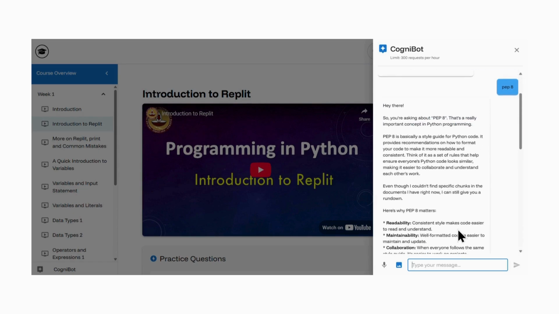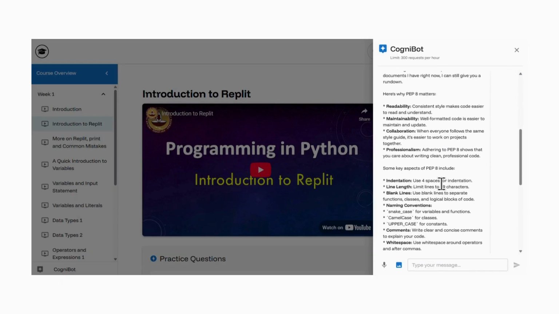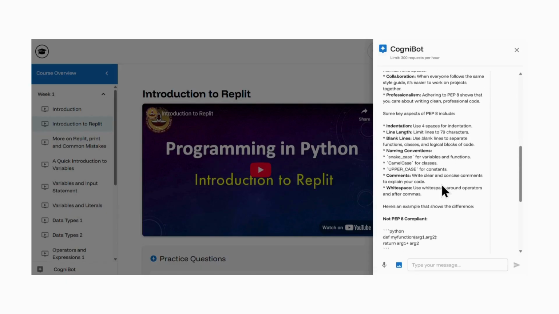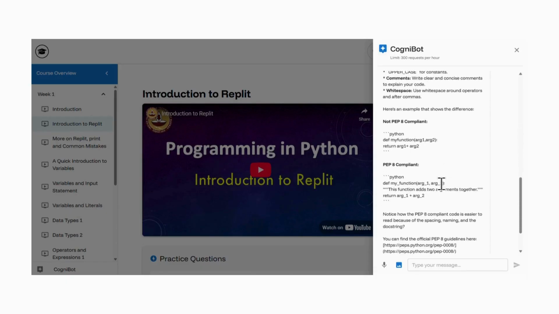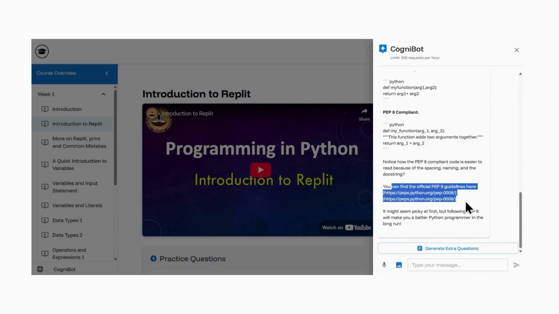So great. So this has responded with this answer, and it's actually telling me why PEP8 matters in Python, and what are the key aspects of PEP8, what PEP8 includes or what it does not include. Then it's also pointing me towards different resources which I can refer to for more explanation. If I want examples, I can ask it to give me examples of PEP8.